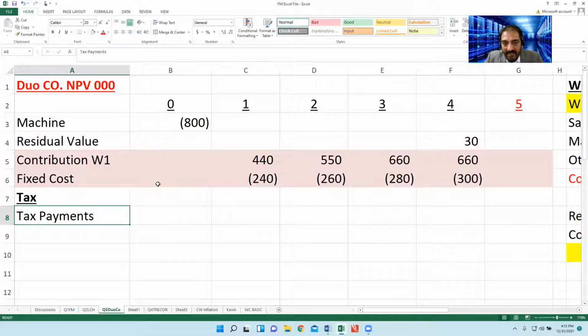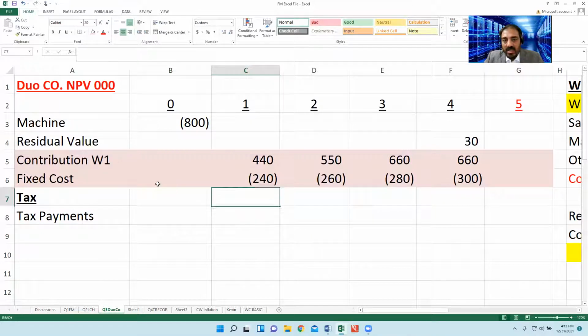Tax payments. If I say that other than machine and residual value, other than tax matter, how much taxable income will we earn at year one? So what will you say? Sir, at year one, we will earn 440 minus 240. That's 200, the taxable income. Okay. So we need to make payment of tax on the 200 income, at the tax rate of 30%, with the time period of year two.